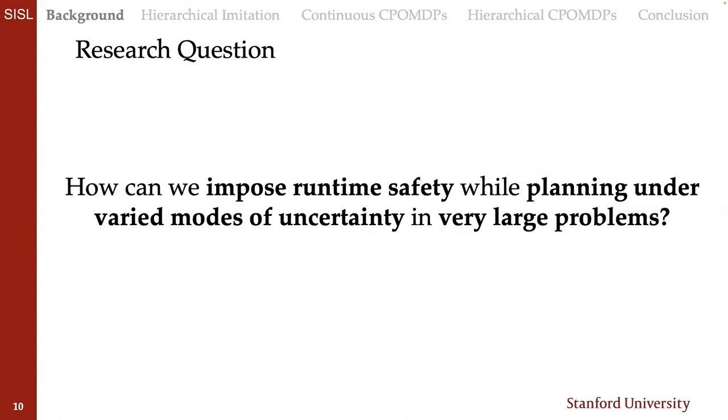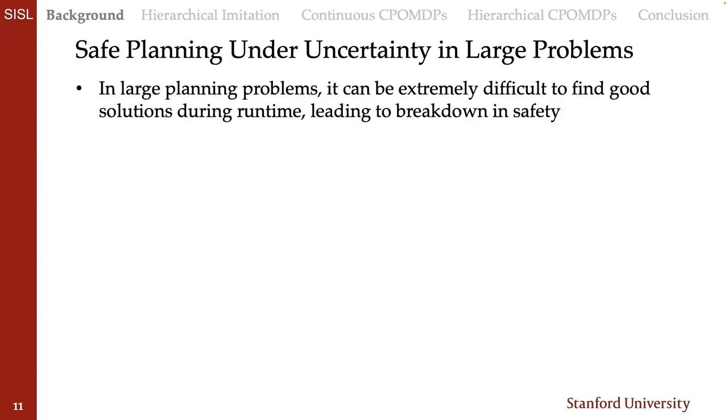So with these modes of uncertainty in mind, the question I was asking in my research is, how can we impose runtime safety while planning under varied modes of uncertainty, and specifically in very large problems? And I want to acknowledge that there is a long history of research around this question, and I'm focused on addressing some specific challenges. So one of those challenges is that in large planning problems, it can be extremely difficult to find good solutions during runtime, leading to breakdown in safety.